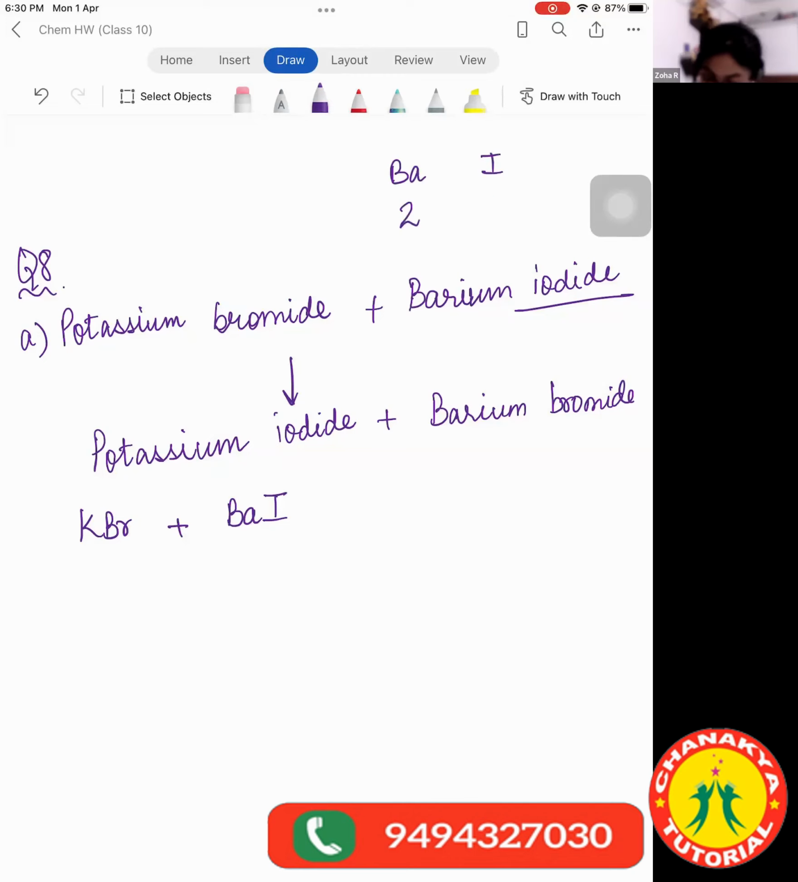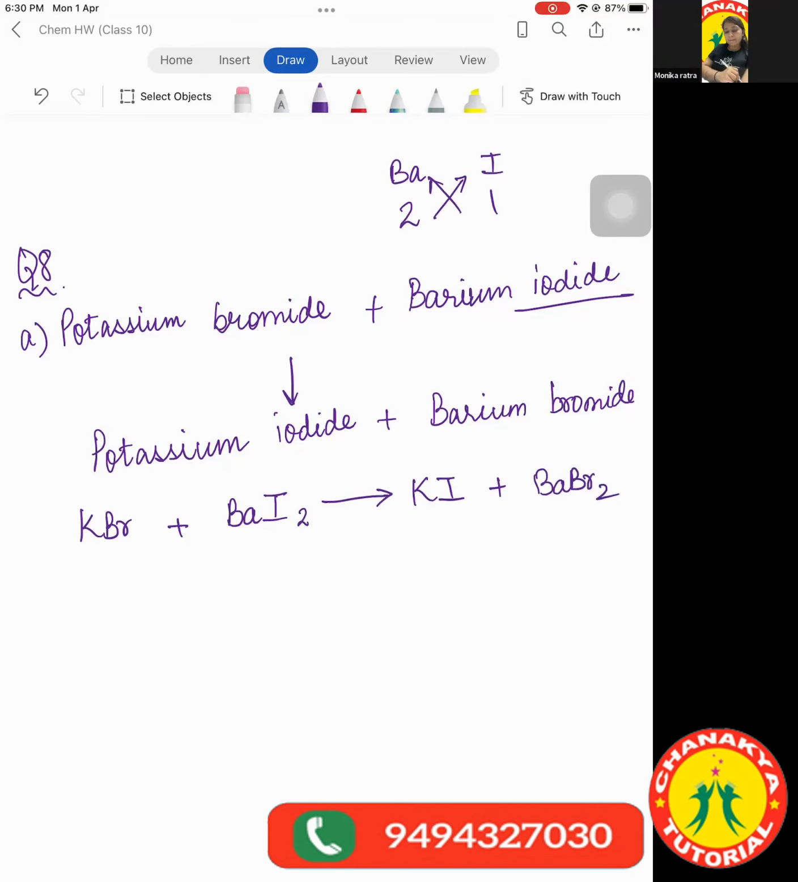And the valence is... And then KI plus BaBr2. Ma'am, if we balance it, it will be KBr plus BaI2 gives 2KI plus BaBr2. First of all, KI, say it yourself, it's not L, it's I. There is no element which has the symbol L.